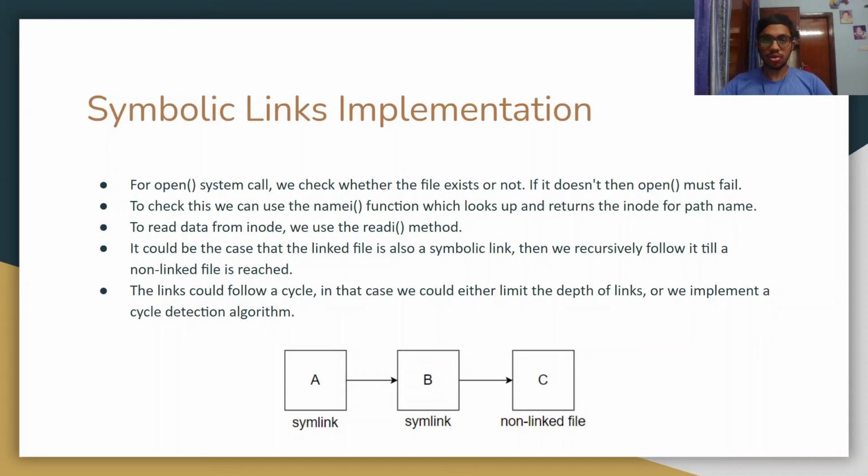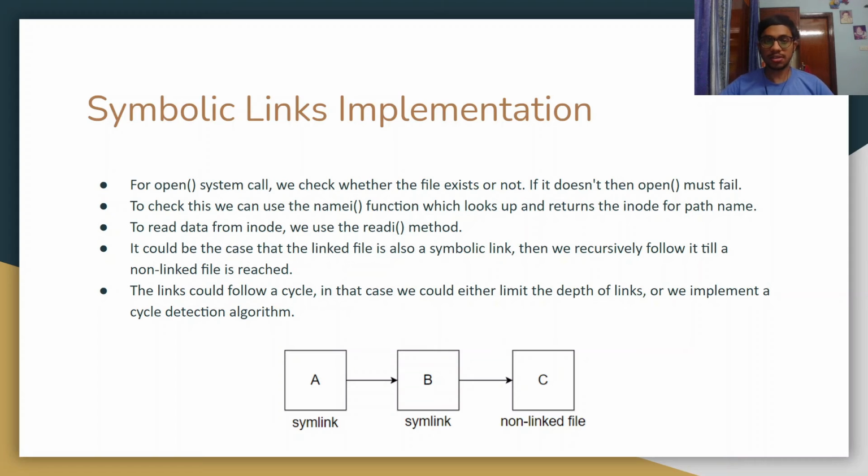So now coming to the open system call, we first check whether the file exists or not. So if it doesn't, then the open call must fail. This we can do using the namei function, which returns the inode for the path name. Now we have to read the data from the inode, and we do this using the readi method.